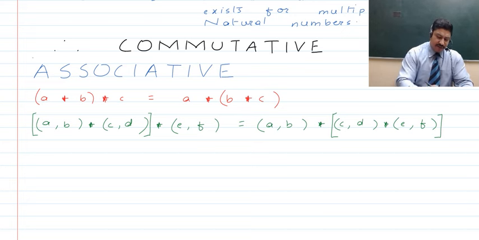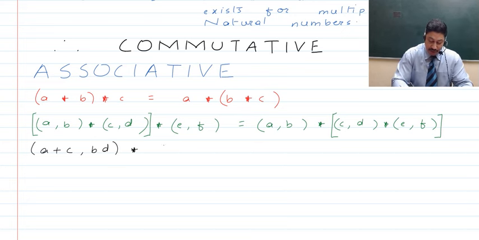So here further, when we talk about (A, B) asterisk (C, D), that is this binary operation, we'll have the sum of the first elements, A plus C, and the second elements to be multiplied together, that is B into D. This is going to be the resultant ordered pair.